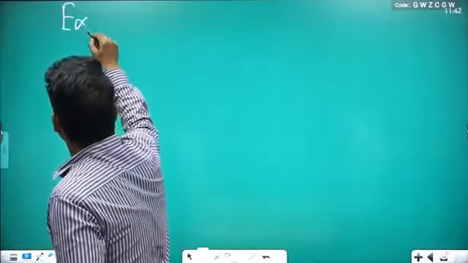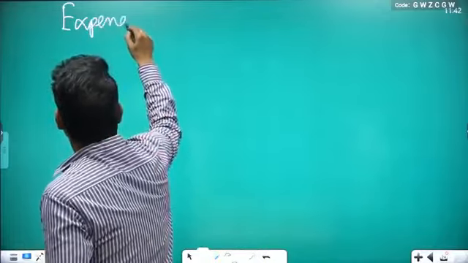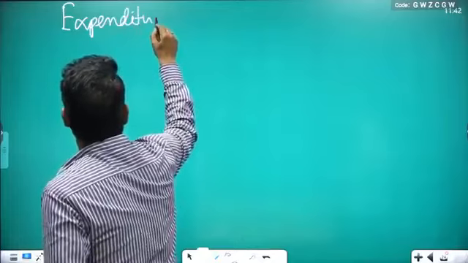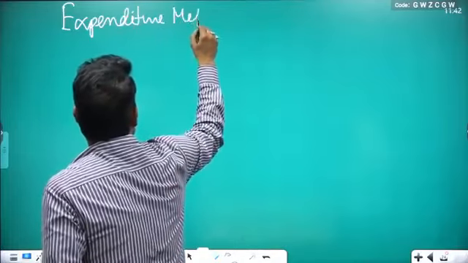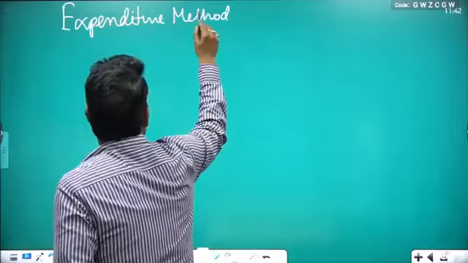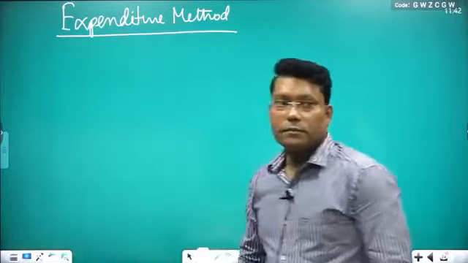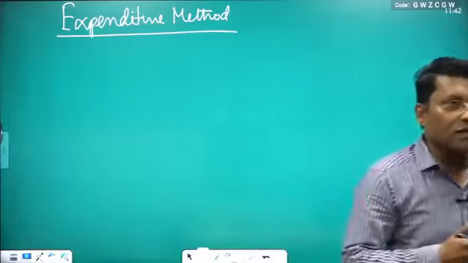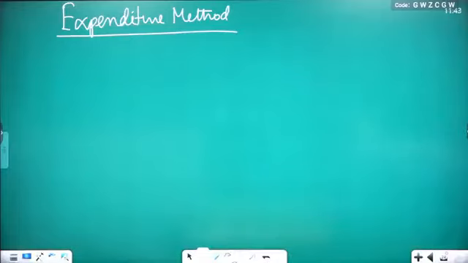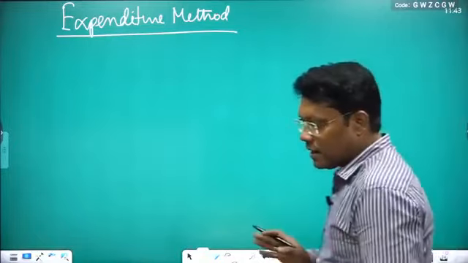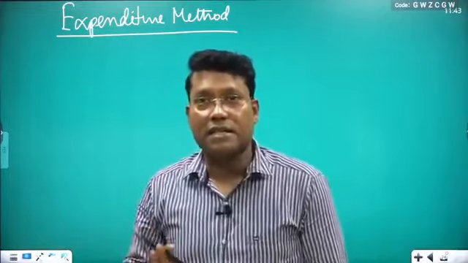Next one is your expenditure method. Now same thing, we are trying to see from the expenditure side. Production side you have seen, income side you have seen, this we have discussed in the class.